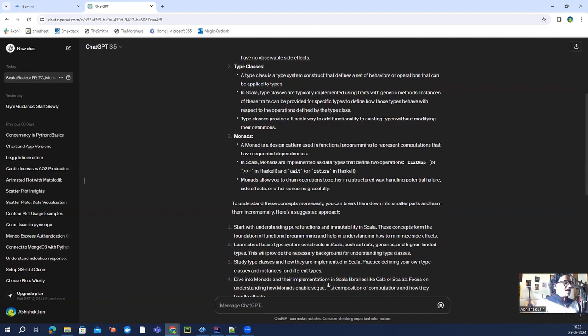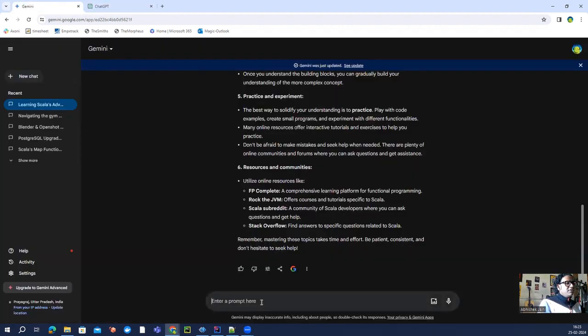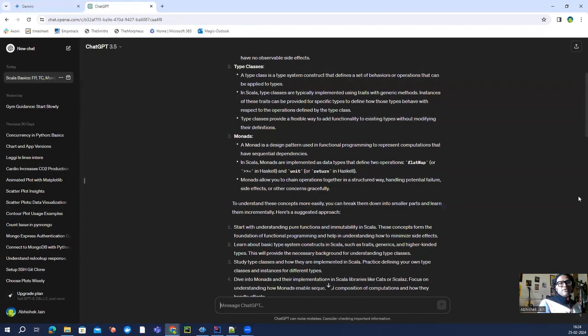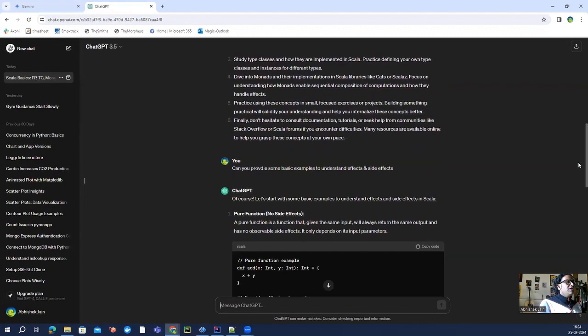And we can ask the same question to Bard: clean effects and side effects. Let's see what Bard will give to us and what ChatGPT gives. Okay, so let's see what we got here.